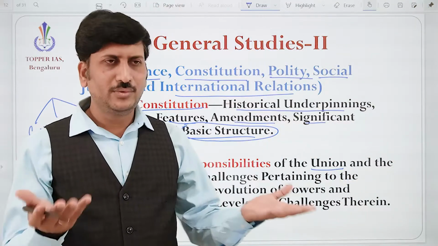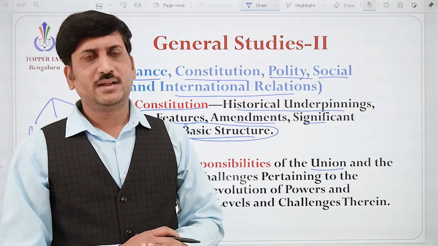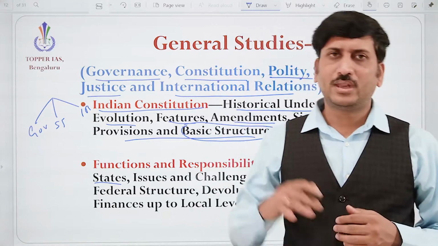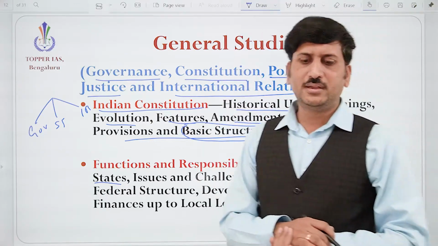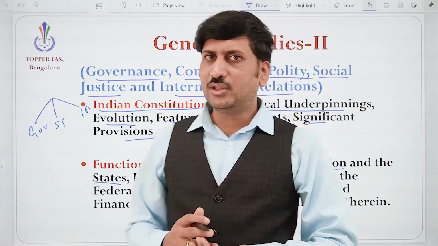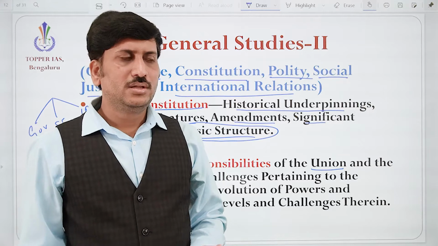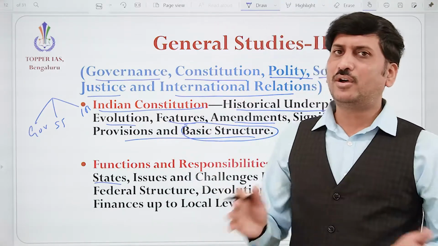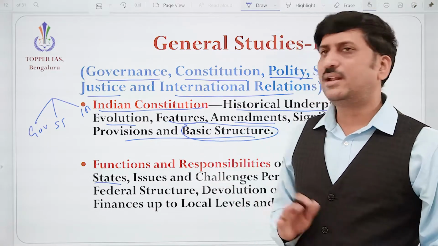So we all see around us how the relation between the state and center is there. What is the role of the union? For example, taking care of the security of the nation or making laws for the whole nation. So all the important issues which are common for all the states and union territories, correct, how they are playing their role.